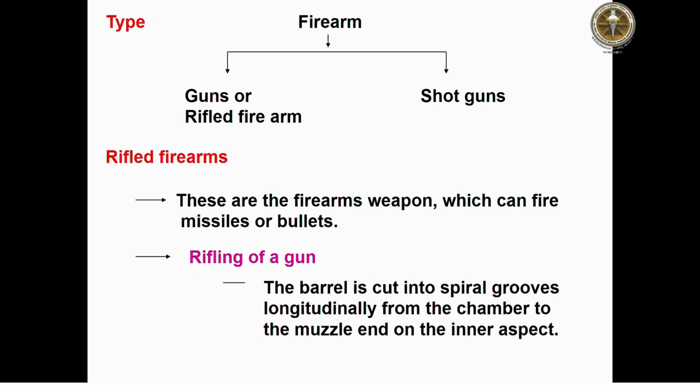Come to the types of firearms. Usually we get two types of firearms. One is gun, another is shotgun. Gun is otherwise known as a rifled firearm. Rifled firearms are weapons which can fire a missile or a bullet. The rifling is found in the barrel. The barrel is cut into spiral grooves longitudinally from the chamber to the muzzle end on the inner aspect.